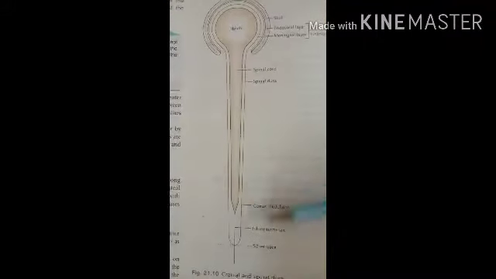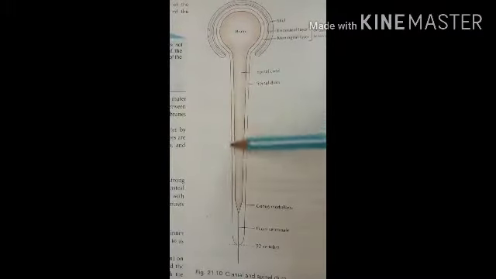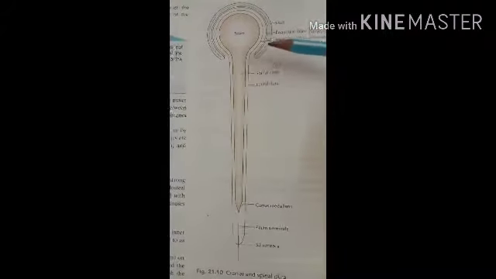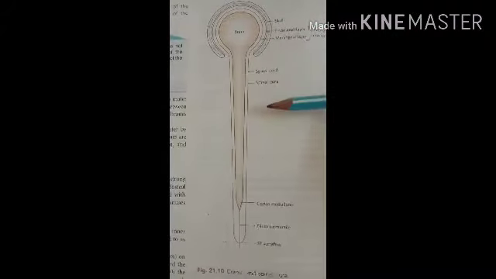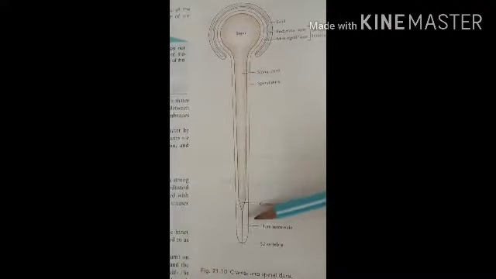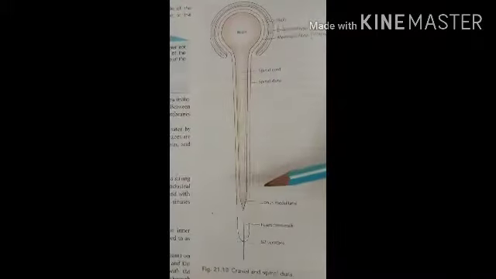Then the spinal dura mater, this one, that is the spinal cord, and that is covered by the spinal dura mater. So it forms a loose tube around the spinal cord. So here you can see that is the loose tube. It is continuous above with the inner or the meningeal layer of the cerebral dura mater.